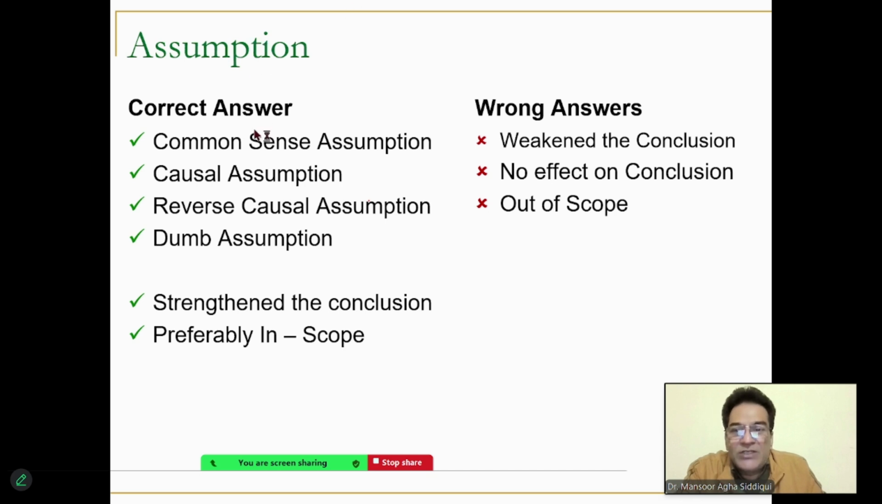In case of assumption questions, always remember the right answer will always strengthen the conclusion and it will preferably be in scope. Wrong answers will always be those which will weaken the conclusion or will have no effect upon conclusion. These two types of answer choices are called irrelevant answer choices. Apart from this, we do not prefer answer choices which are out of scope. But in rare situations, yes, we may end up picking an answer choice which is out of scope also.